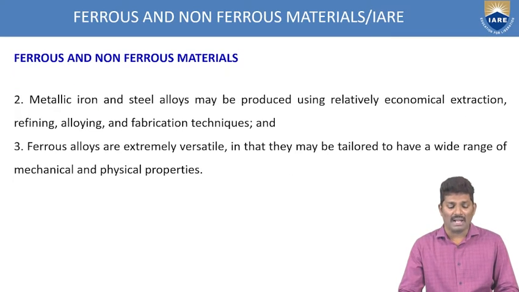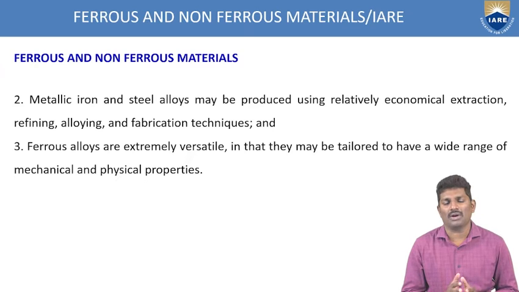Next, metallic iron and steel alloys may be produced using relatively economical extraction, refining, alloying and fabrication techniques. These are some of the reasons we use ferrous materials in a wide range of mechanical engineering applications.